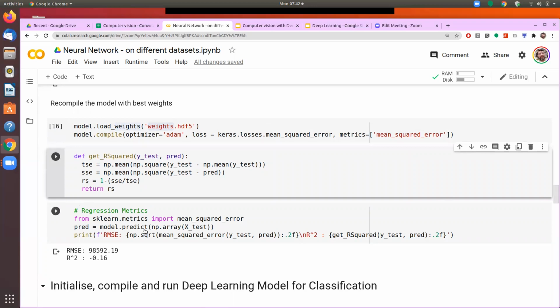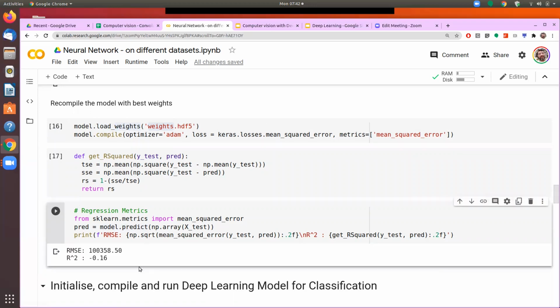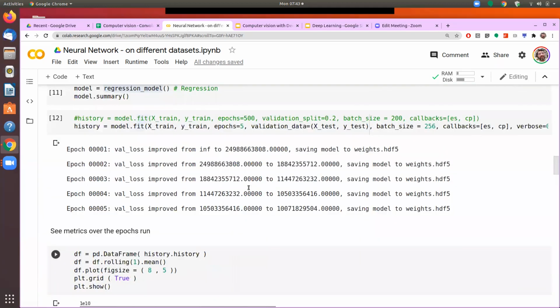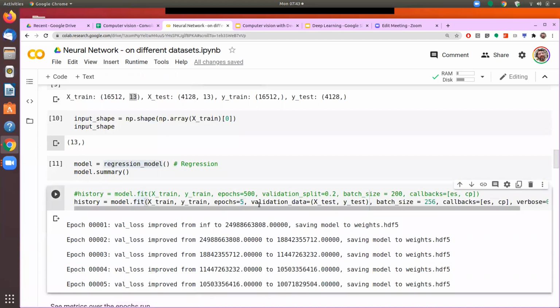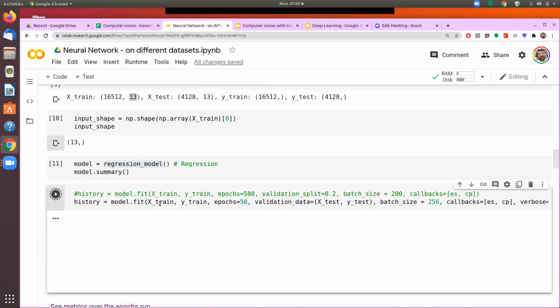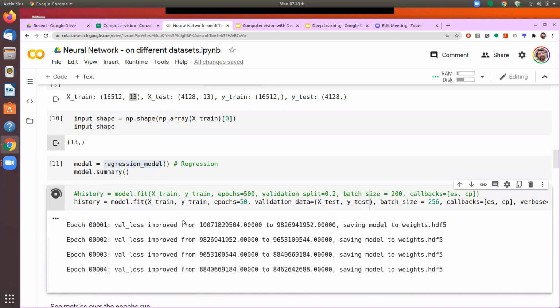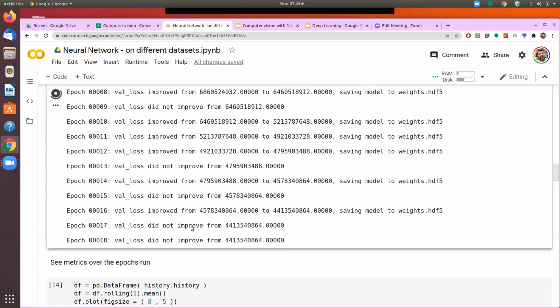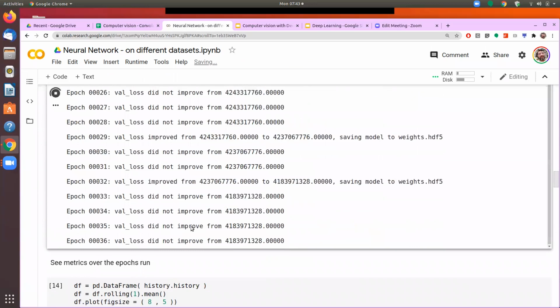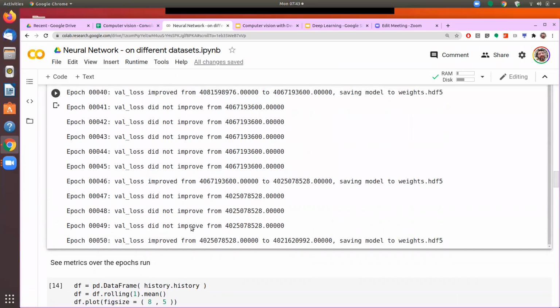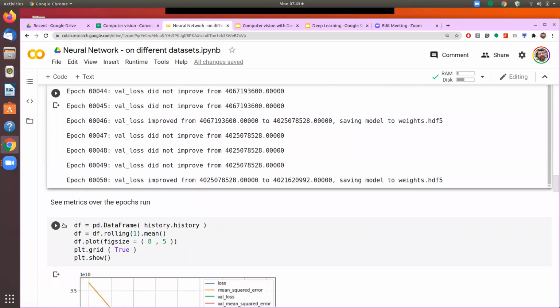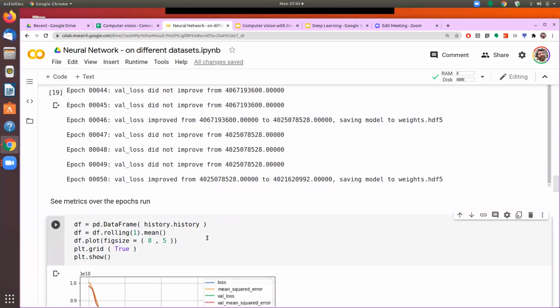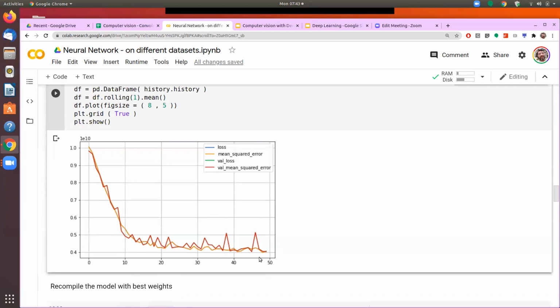So as we come to regression, we get the RMSE and the R square. Here you see that the values are not very good because we have run only 5 epochs. As we increase the number of epochs, you will see that the performance will also improve. Since it runs very quickly, we can do with 50 epochs. Now we see how the performance has changed.